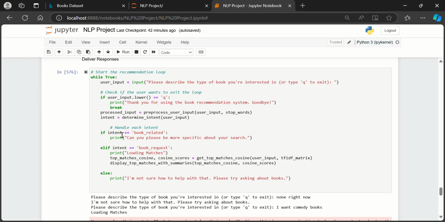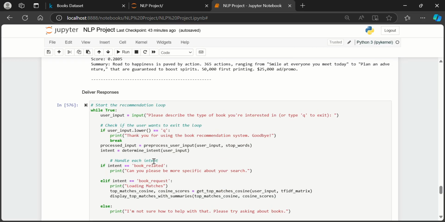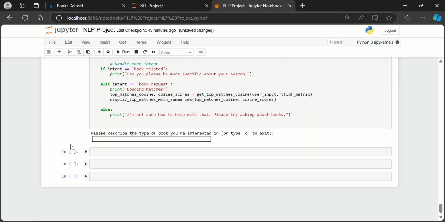It's going to get the intent, and when the intent is the book request, then it's going to call the get top matches cosine similarity, and then it's going to call the display function along with the summarizer to give the book summarization and the 5 recommendations.